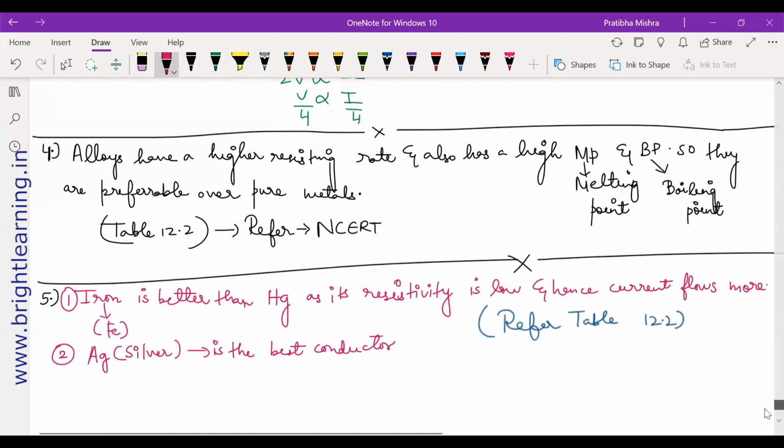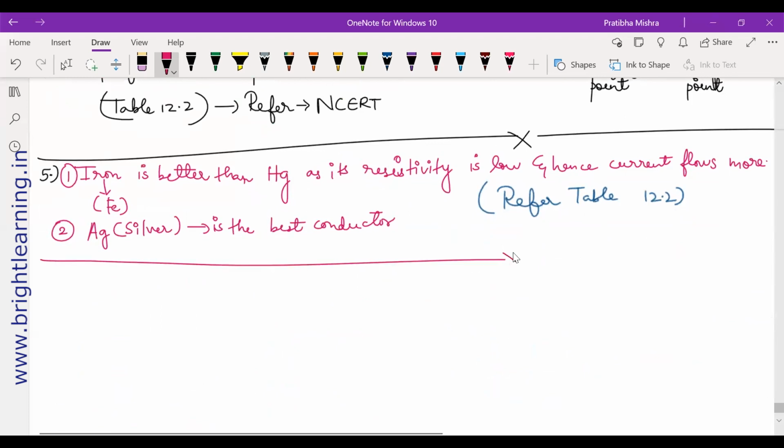Let me scroll down and let us go to the next question. Page number 213. Very good. So let's go to page number 213.